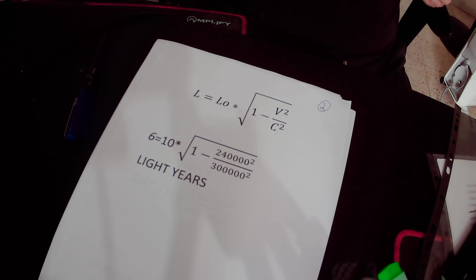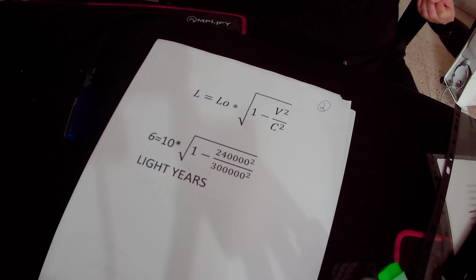Okay, so when you have two objects, where one object is moving towards the other object at very high speed, the distance between the two objects will be shorter than when you measure the distance between the two objects when they are not moving relative to each other.